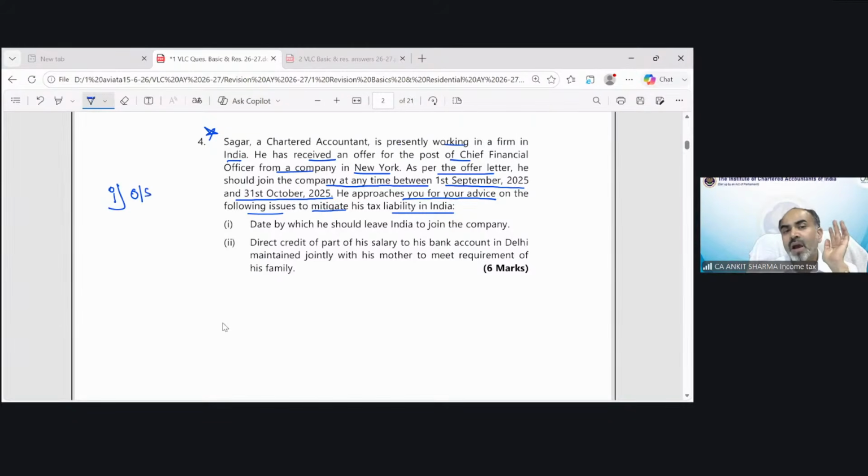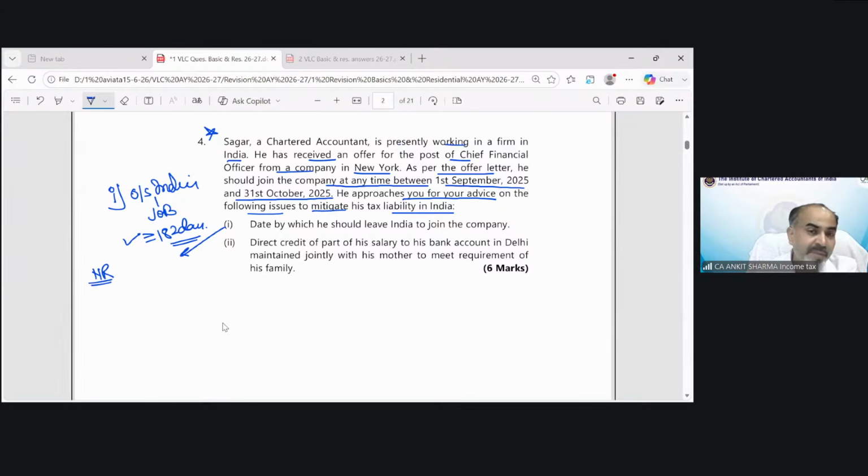He need to fulfill only the first condition, that is 182 days or more in India. So I will see until which date he would not be able to satisfy this condition. Why? Because I want Mr. Sagar to be a non-resident.